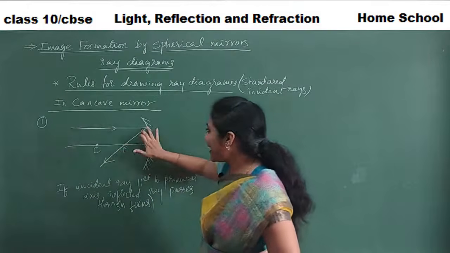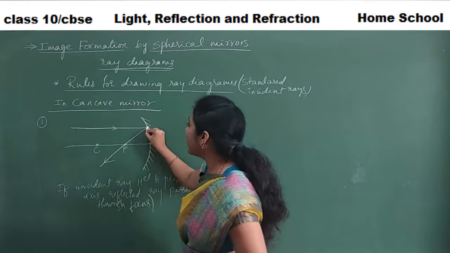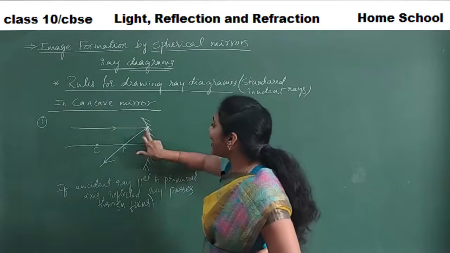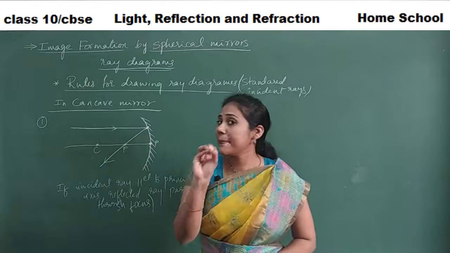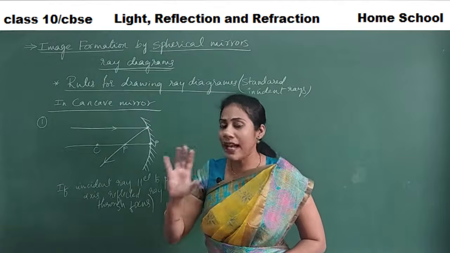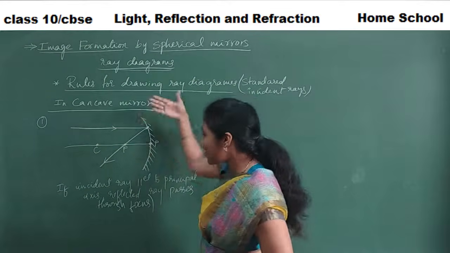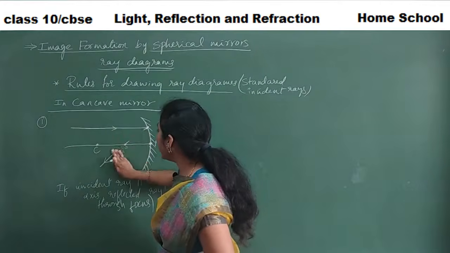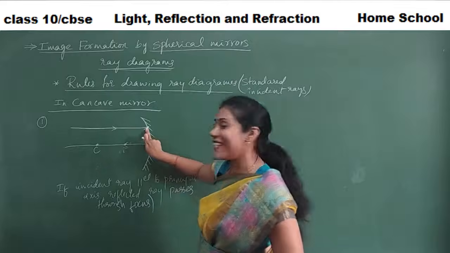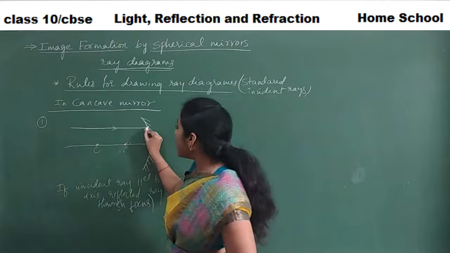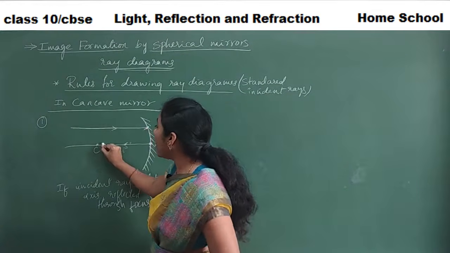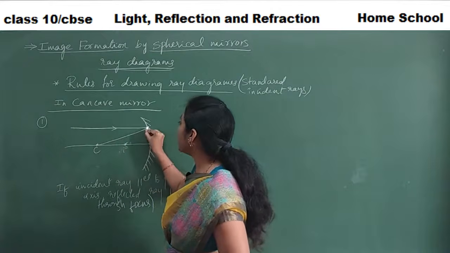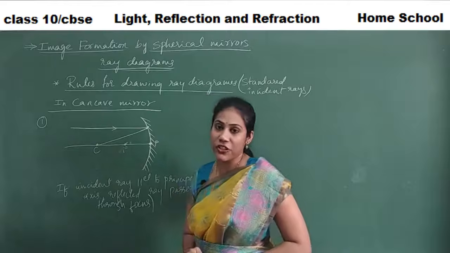Normally, when an incident ray strikes at a certain point, how do you draw a reflected ray? The reflected ray is always drawn with respect to the normal. Yes or no? The normal has to be there. In how many steps do you draw a reflected ray? First, at this point, your incident ray has hit, and then first you will draw a normal. How do you draw a normal in a spherical mirror? Just a line you will draw to that point from the center of curvature.